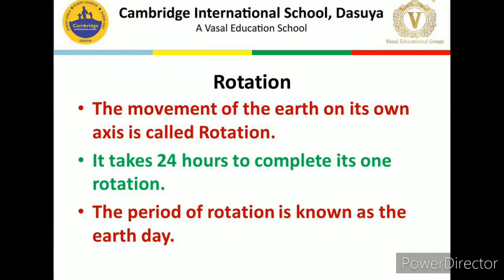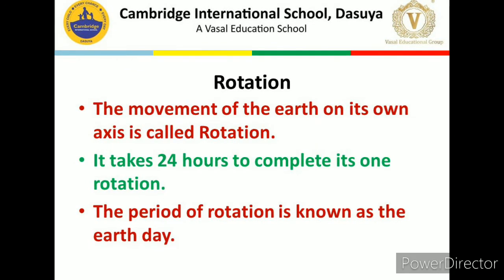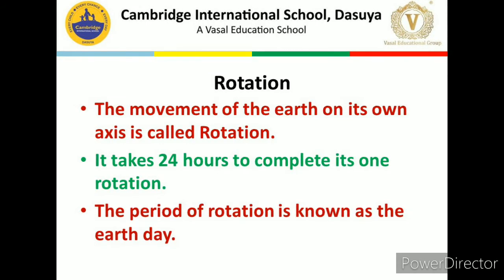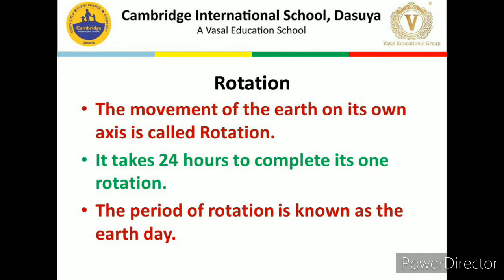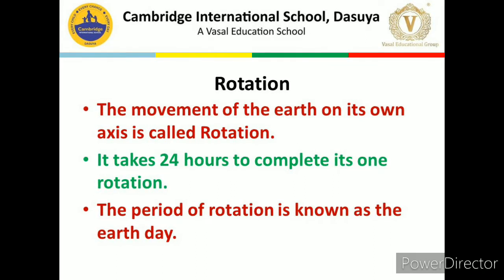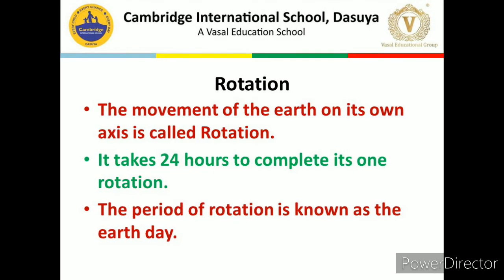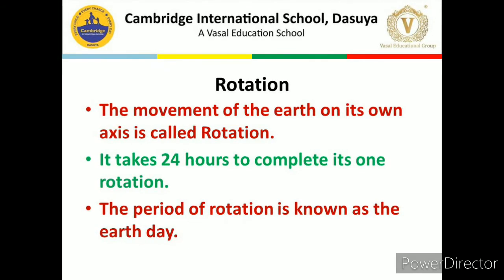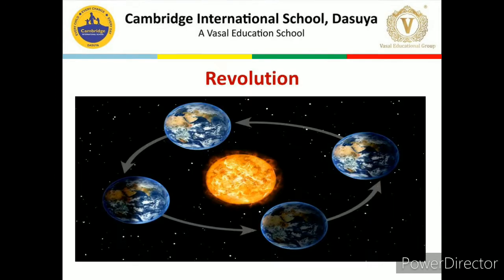Let me repeat again. The movement of the earth on its own axis is called rotation, and it takes 24 hours to complete one rotation, also known as one earth day. And the earth moves from west to east. I hope this is clear.